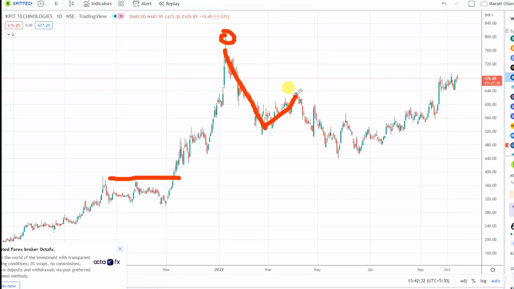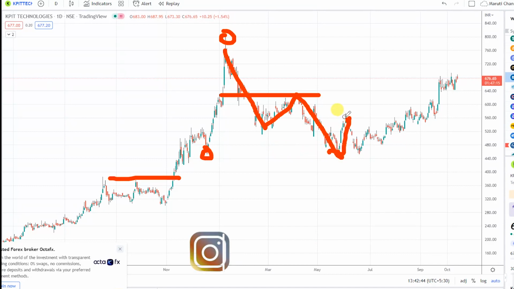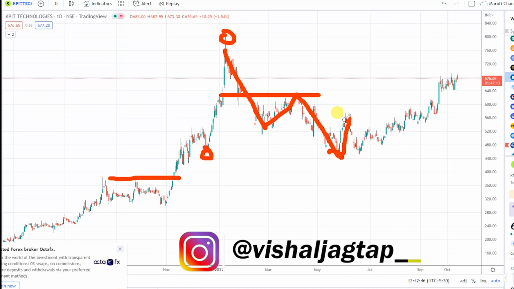You can see that it came to this zone, and this zone again acted as a resistance, and from there it came to this zone. When it came to this zone and this bounce came, we thought, yeah, it's a good bounce, and let's see whether we get another opportunity or not.